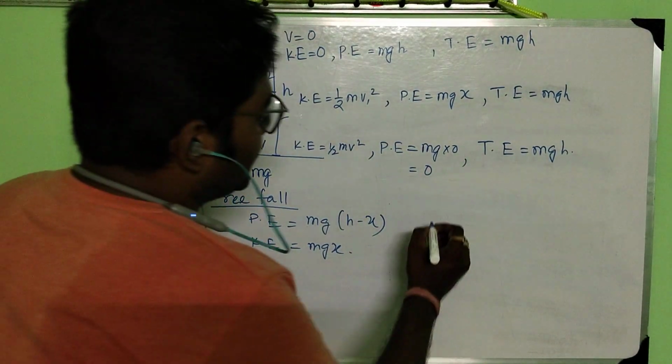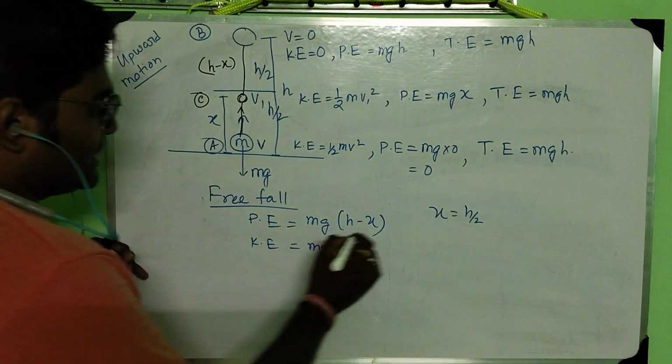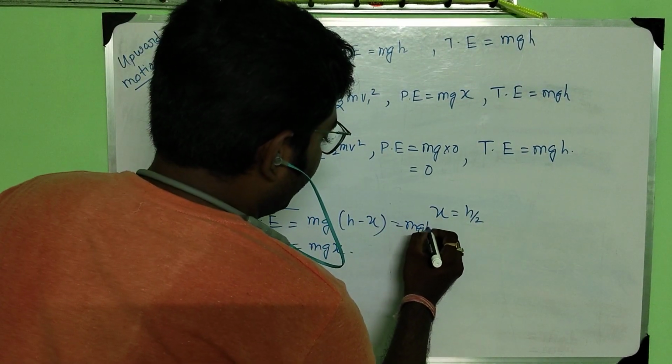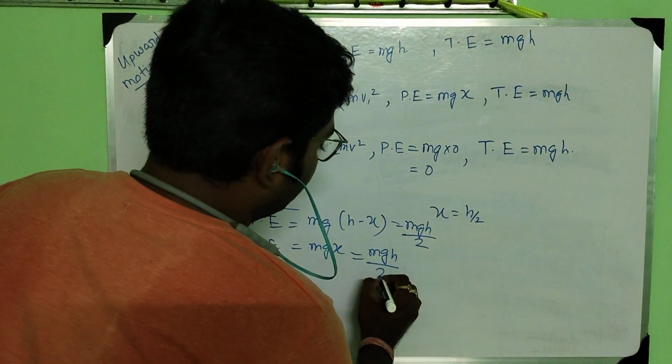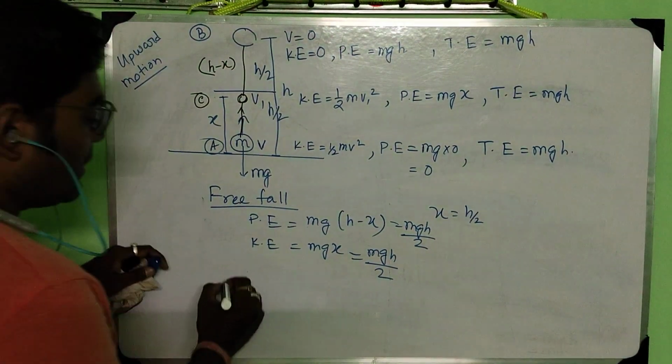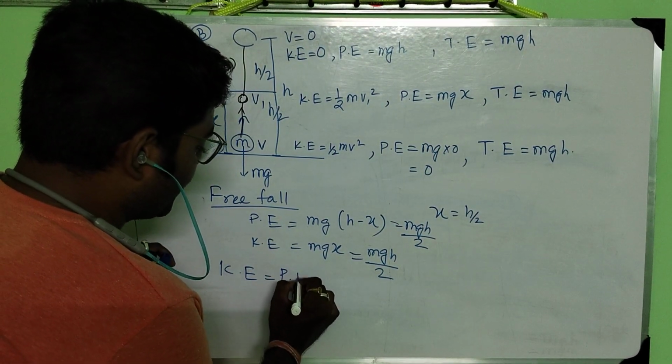Here also, if you put x equals h by 2, then we will get this equals mg h by 2, same calculation. During the free fall also, at the midpoint of the motion, kinetic energy is equal to potential energy.